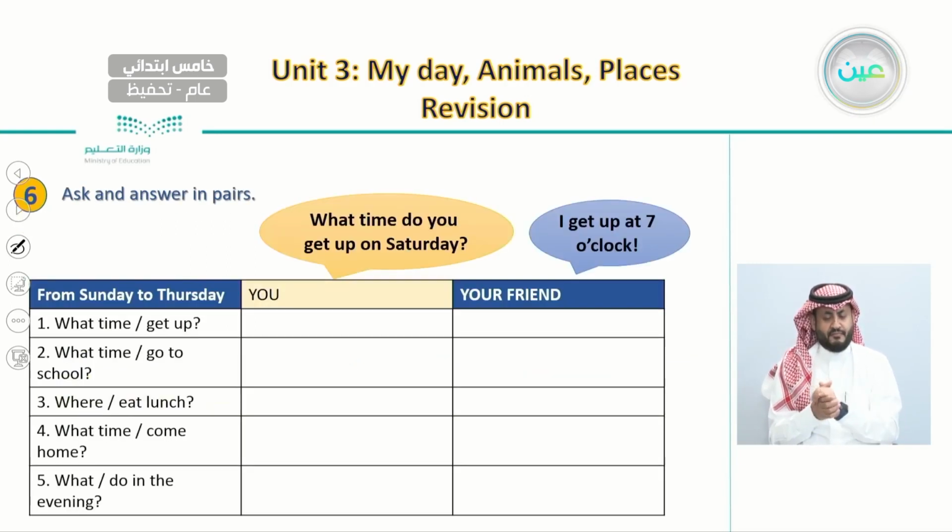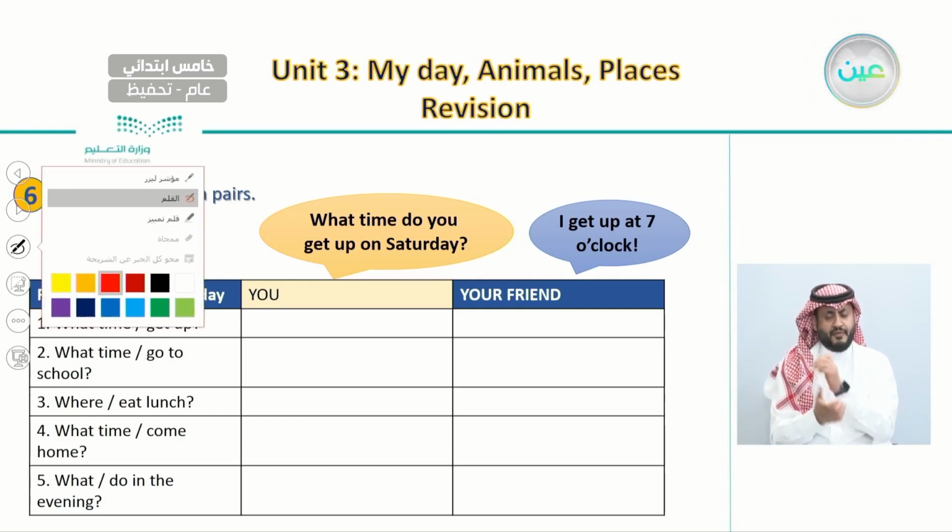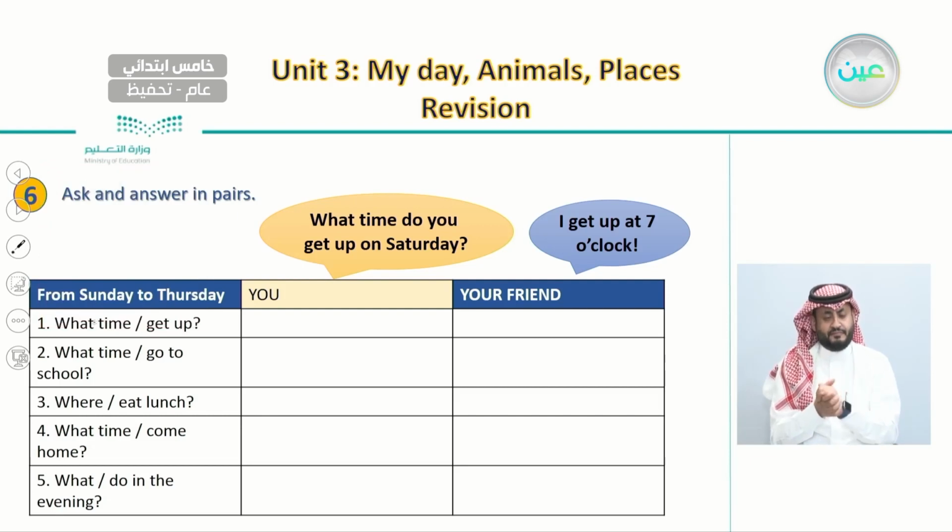a check mark. And after this, in this lesson, we had an interesting exercise where you have a table full of activities. These are questions about what time do you get up, what time do you go to school, where do you eat lunch, what time do you come home, and also what do you do in the evening. Here you have these 2 columns.